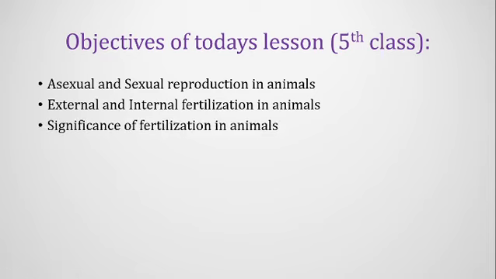The significance of fertilization in animals, why the fertilization process is important for sexual reproduction in animals, and the role of hormones in reproduction. The hormones which are particularly responsible for the reproductive purpose, for example testosterone, progesterone, etc.